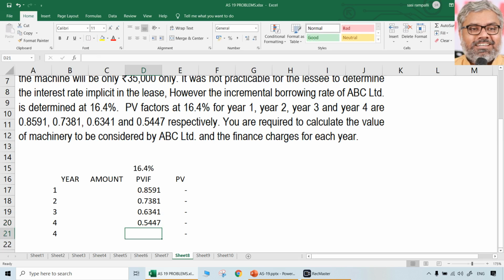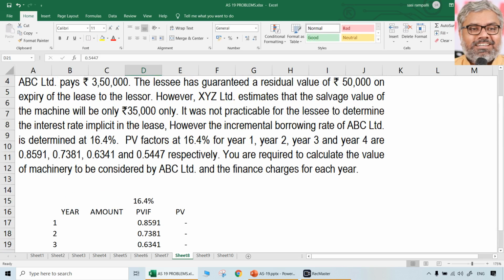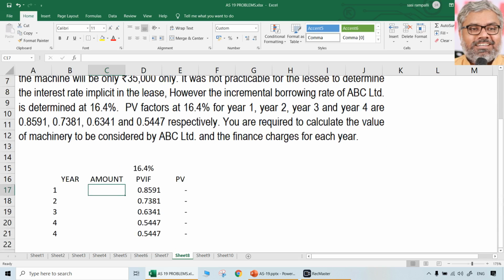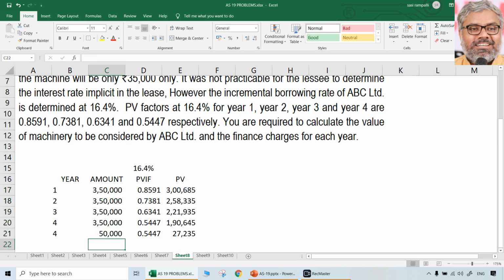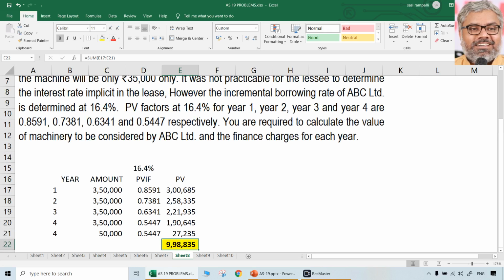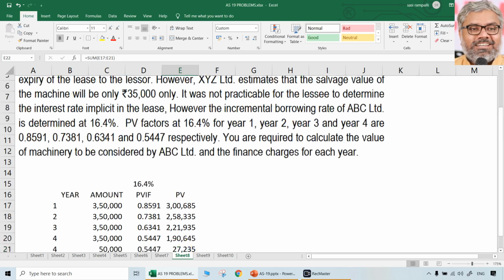That is at the end of 4th year, and also same will be taken for guaranteed residual value because lessee has guaranteed residual value of 50,000 rupees on the end of 4th year. But each year, how much is the lease rental? That was given in the question. That is 3,50,000 rupees. So 3,50,000 rupees each year will be paid. 50,000 rupees will be paid as guaranteed residual value at the end of the lease term. So what is the present value of all these things? That is the present value of minimum lease payments. That is 9,98,835. Present value of minimum lease payments is 998,835.